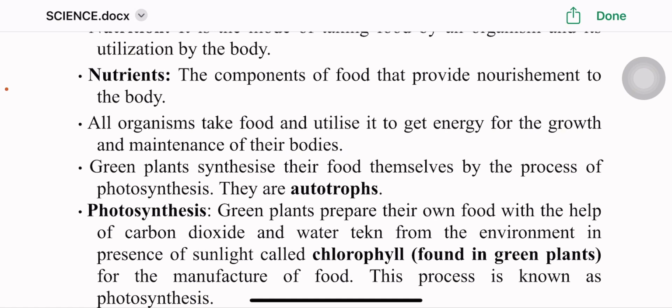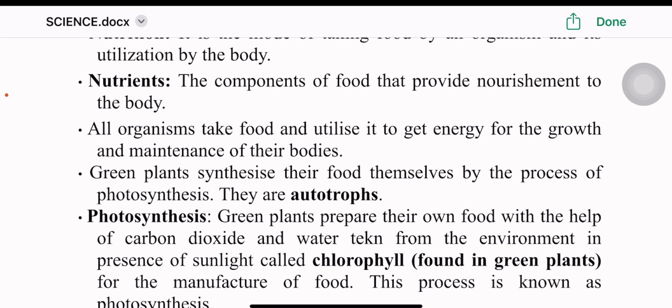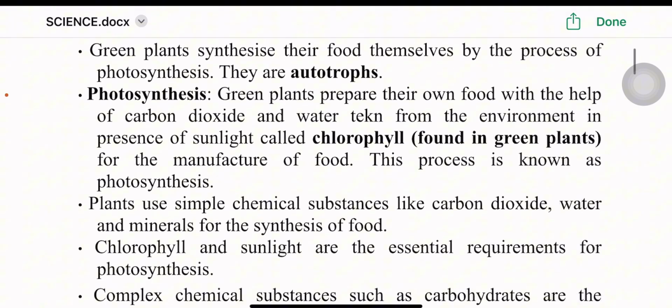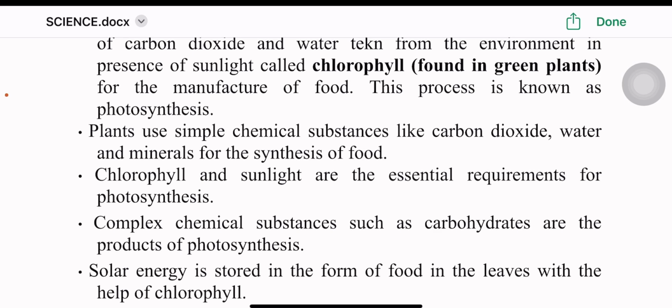Photosynthesis. Green plants prepare their own food with the help of carbon dioxide and water taken from the environment, in the presence of sunlight and a pigment called chlorophyll. This process is known as photosynthesis. Plants use simple chemical substances like carbon dioxide, water, and minerals for the synthesis of food. Chlorophyll and sunlight are the essential requirements for photosynthesis.